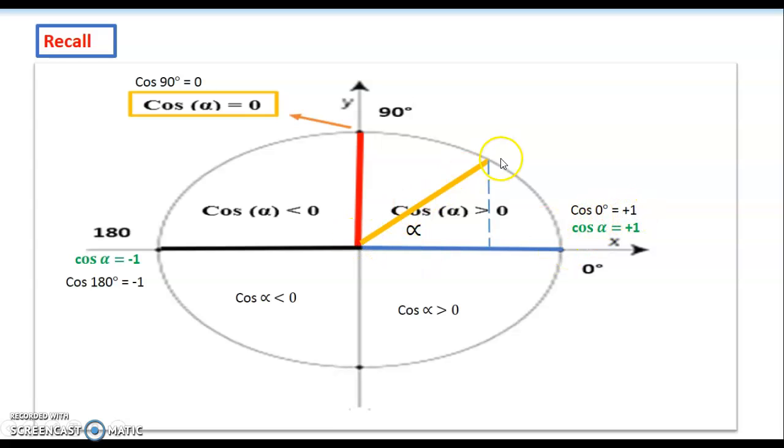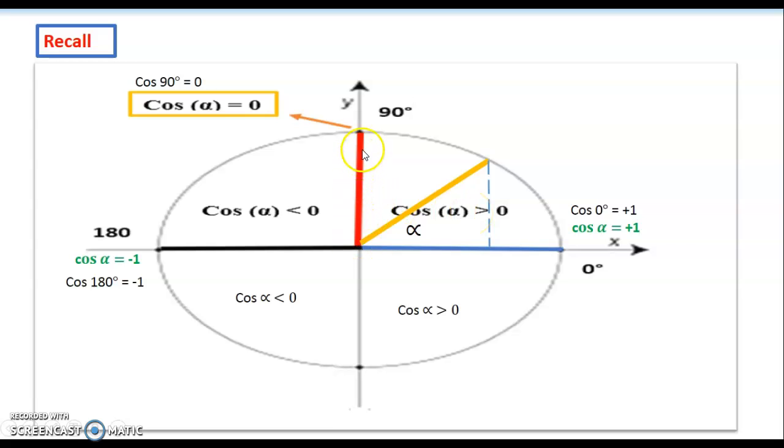Another line, the orange one, forms an angle alpha with the x-axis. If you project it on the x-axis to determine the sign of the cosine, this is the positive part. So the cosine of alpha in this first quadrant is greater than 0, which means it's positive.